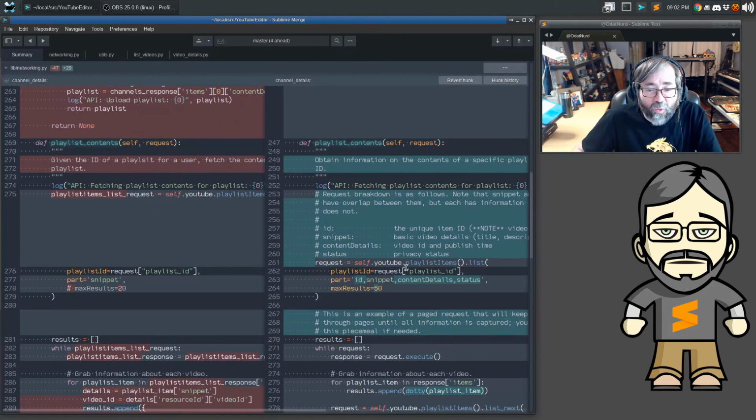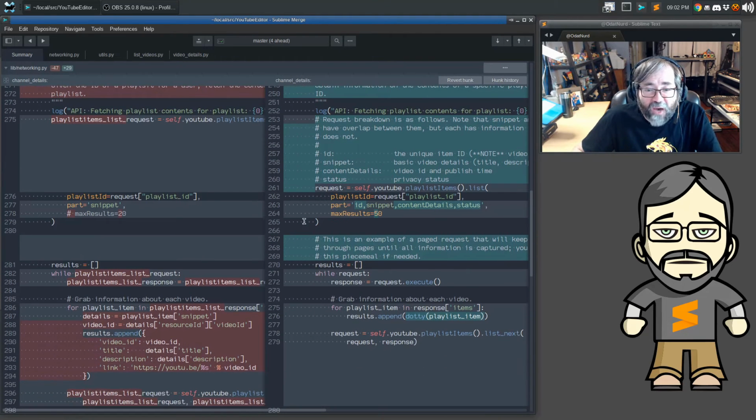That method goes away, and down here in playlist contents, we've fleshed this out a little bit because there's more things we want to know about this. And we can even see content details is giving us video IDs and publish time. Status is telling us whether this video is private, public, or unlisted. And ID is giving us an ID value for this video, which is not the same as a video ID. This is actually an incorrect thing here. This is a unique item here.